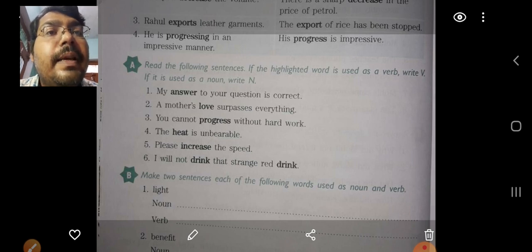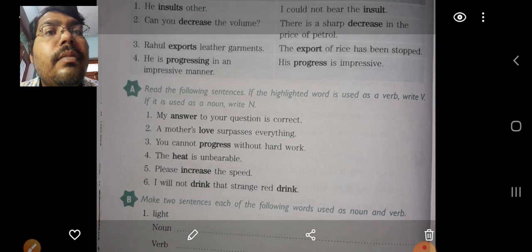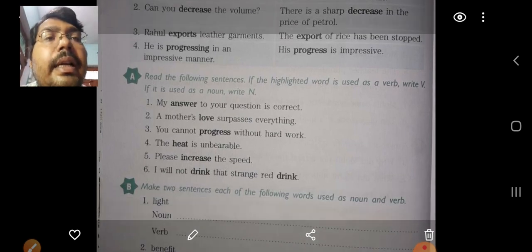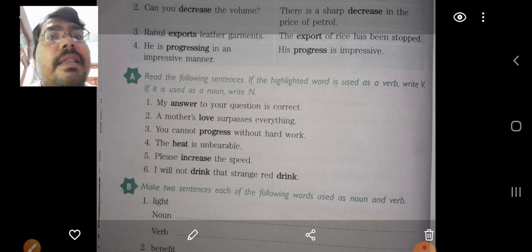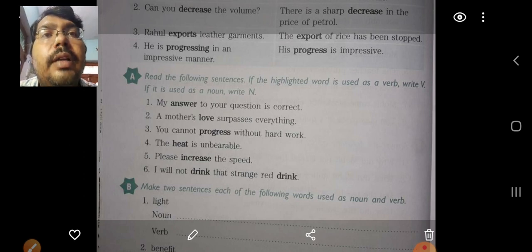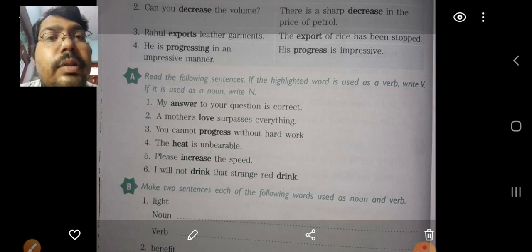So in this way you will do this whole exercise, and then you will send it to the work group. Okay, and if you feel any problem then ask in the doubt session. All right, so in this way